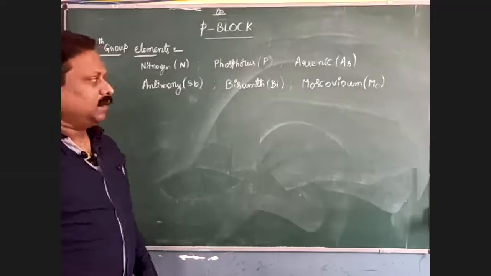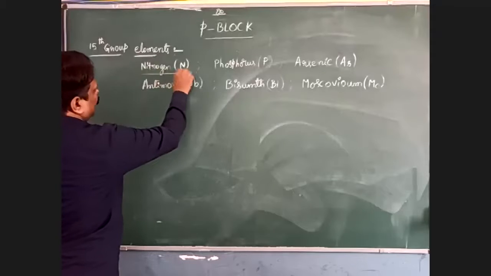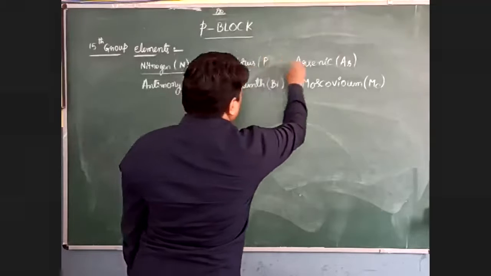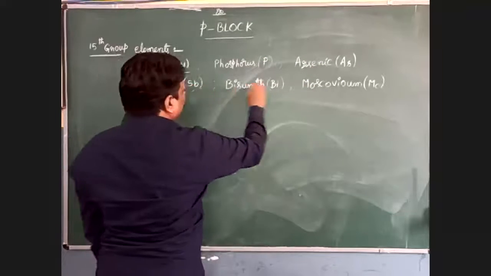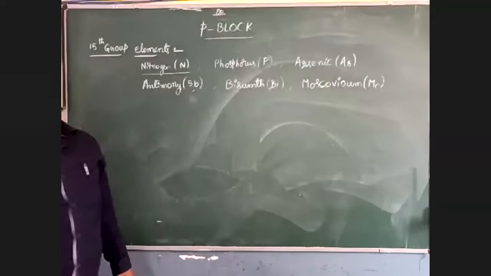In this group, nitrogen is the only gas at room temperature, but the remaining elements, phosphorus, arsenic, antimony, bismuth, and moscovium, are solids at room temperature.